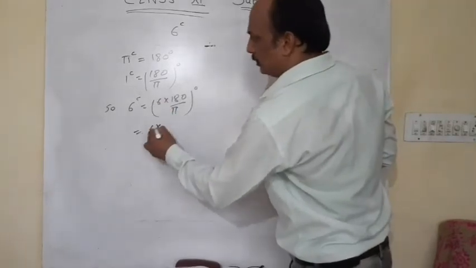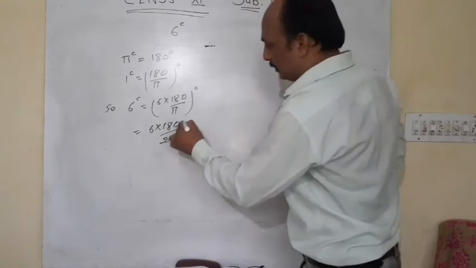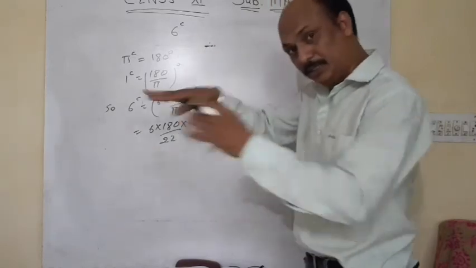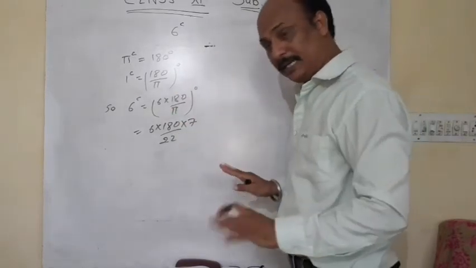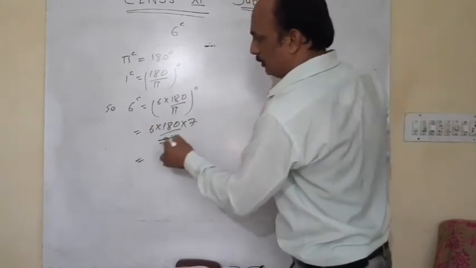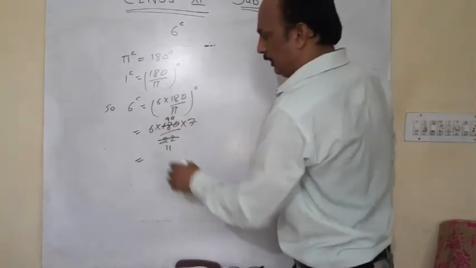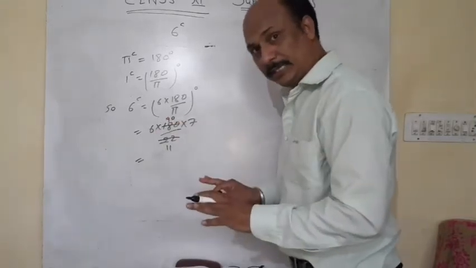Now put the value of pi. It is 6 into 180 upon 22 and 7 converts into the numerator. So it is 6 into 180 into 7, and you can calculate it.